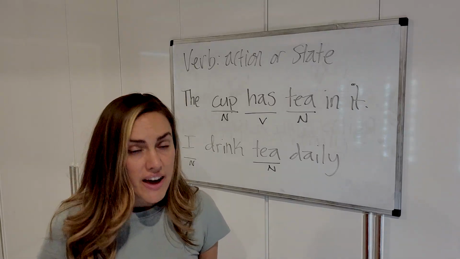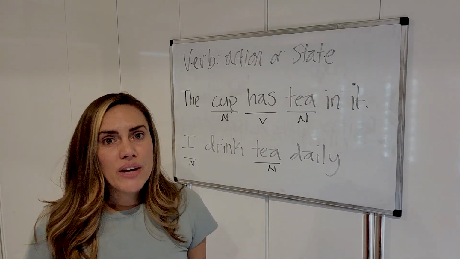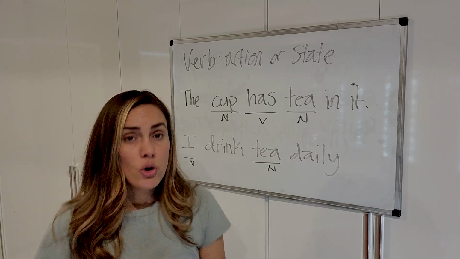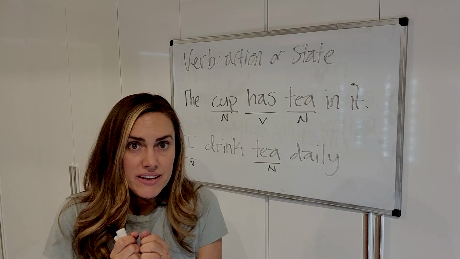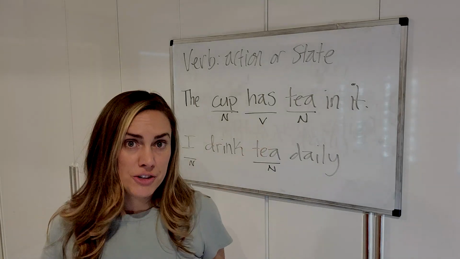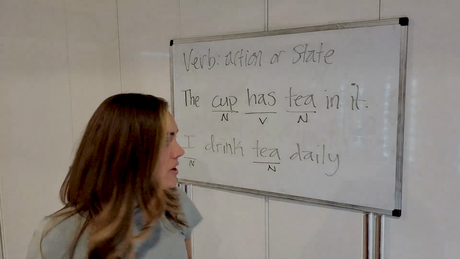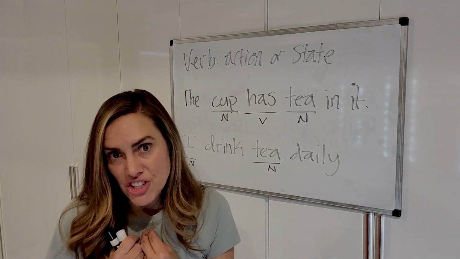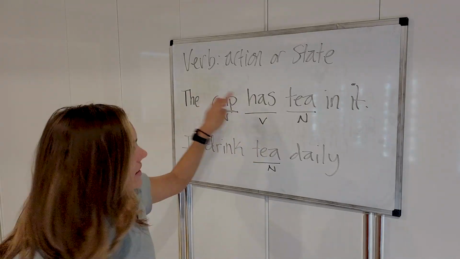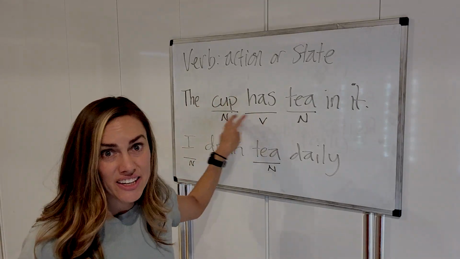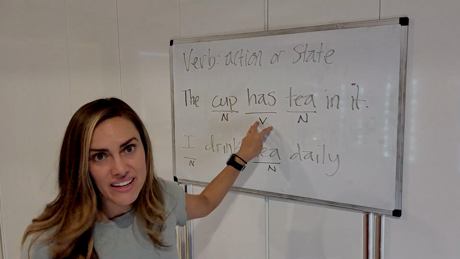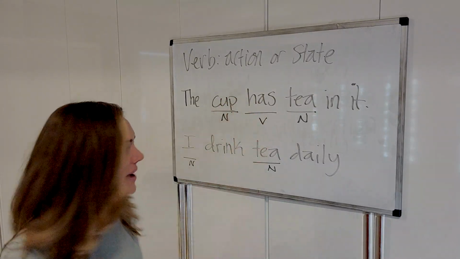It's just to simplify things. You can't say, I am having a cup of tea, right? Or you can't say the cup is having tea in it. That's because have is a non-action verb. It's non-action, okay? Because we're talking about possession. But that is a verb, okay? And the cup is the one that has it, okay? The cup is doing this action, or is being this state, okay?